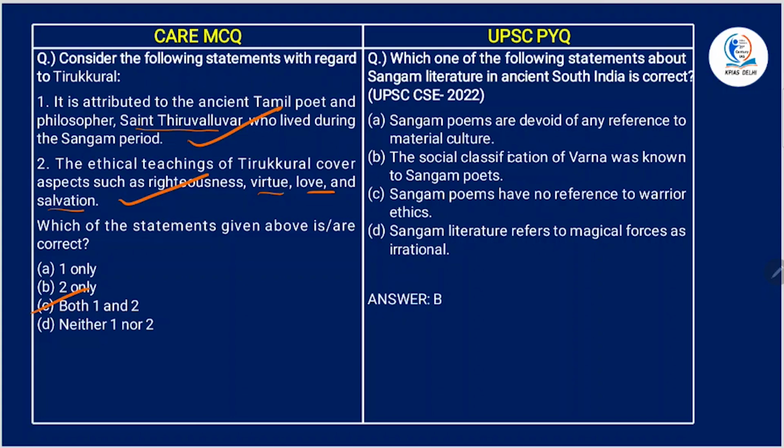Now, which one of the following statements about Sangam literature in ancient South India is correct? Sangam poems are devoid of any reference to materialistic culture. This is wrong because these poems often refer to different things like farming, cattle rearing, fishing, iron-tipped arrows. So there was reference to materialistic culture, so this is wrong. The social classification of Varna was known to Sangam poets. This is correct.